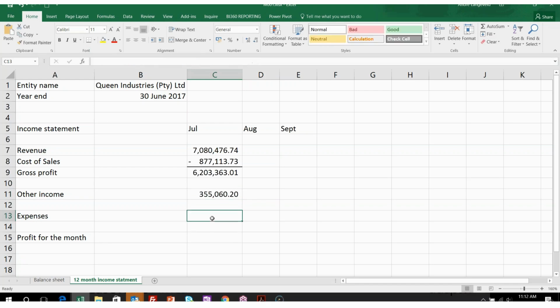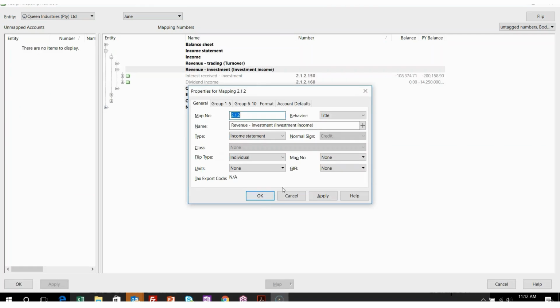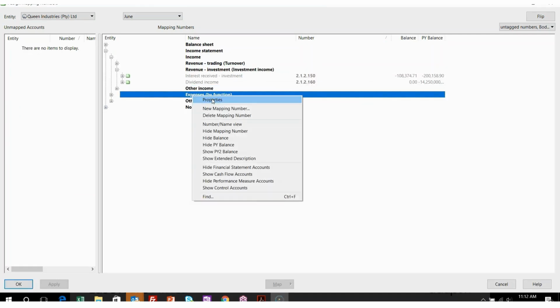Okay, and then lastly, I'm going to go to my expenses. So I'm going to copy that again, copy that, paste it, and I'm just going to pull through a list of all of my expenses.